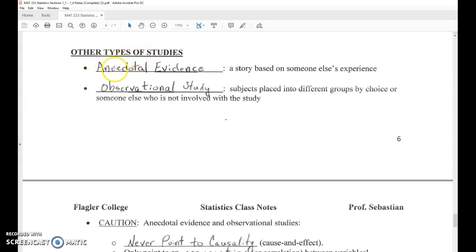There's other types. So I don't know if it's really a study, but in your book, the author talks about this as sort of a study. Anecdotal evidence. That just means some story that somebody's telling based on someone else's experience. An observational study is something that we often do in statistics, but we can't use it to show causality. It just means that we have subjects placed in different groups by choice or someone else who is not involved with the study, and we're just observing what is happening. We didn't try to show there's causation because we didn't randomly assign to a treatment group and a control group, etc., etc.